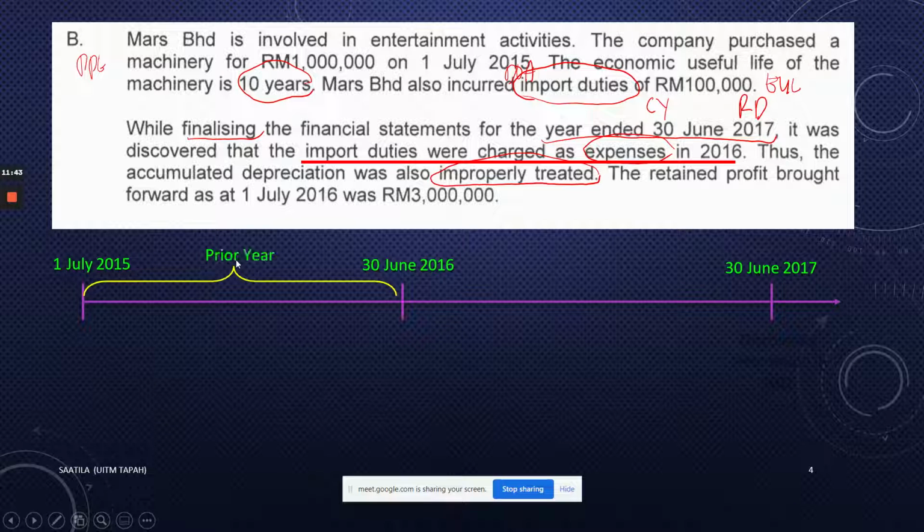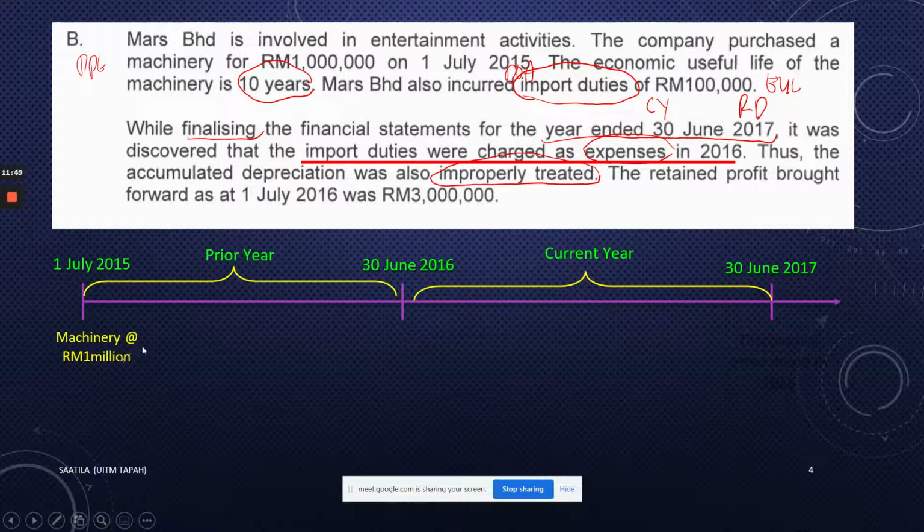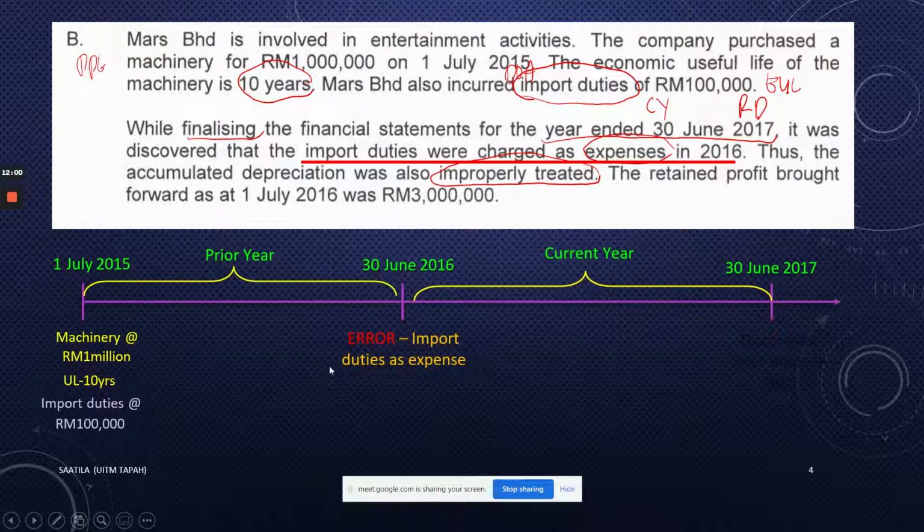This is the prior year, and this is the current year. So let's see what happened. Machinery was actually 1 million, the purchase price. And there was an import duty of 100,000. However, the error is that import duties were treated as expense. So therefore, the machinery was understated in terms of the cost as well. Do you understand me, class?